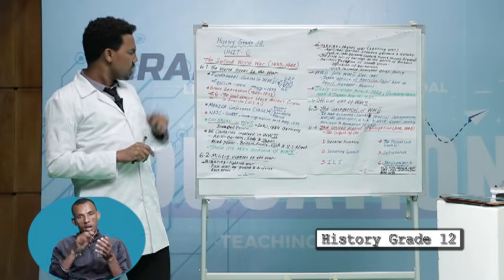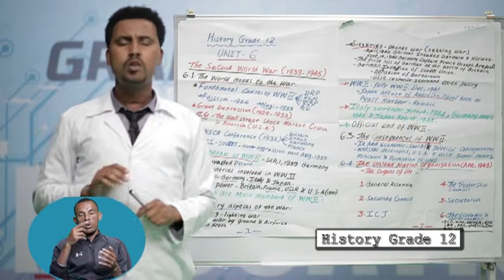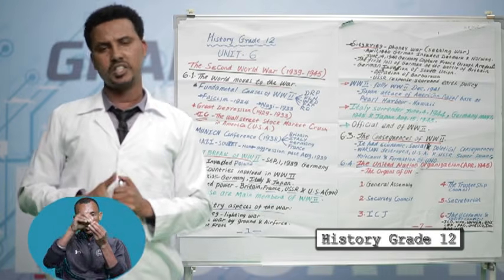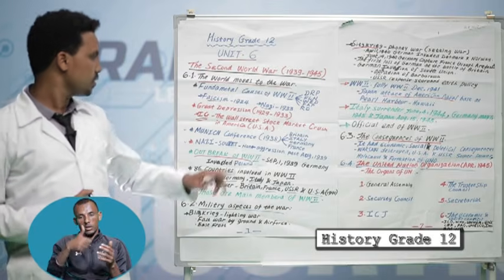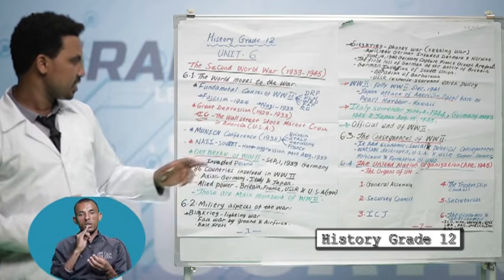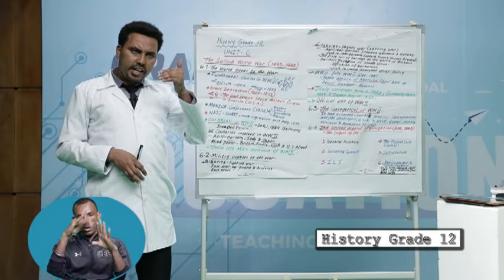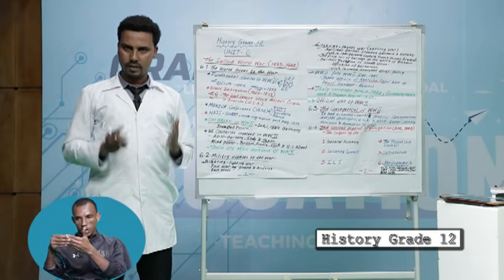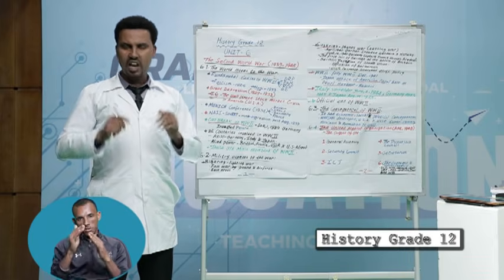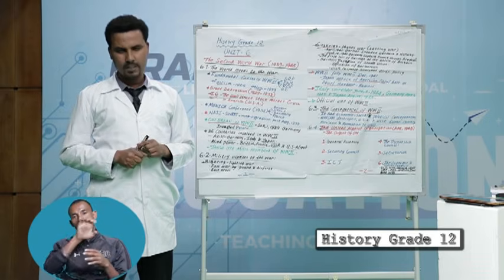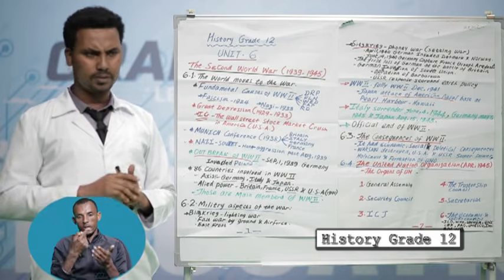The other one, what was the main cause for the rise of the Great Depression? The main factor for the rise of the Great Depression was the Wall Street stock market crash in America, especially in the USA. This Great Depression led to unemployment, chaos, and dissatisfaction among European states, especially in Italy and Germany. This led to the war.